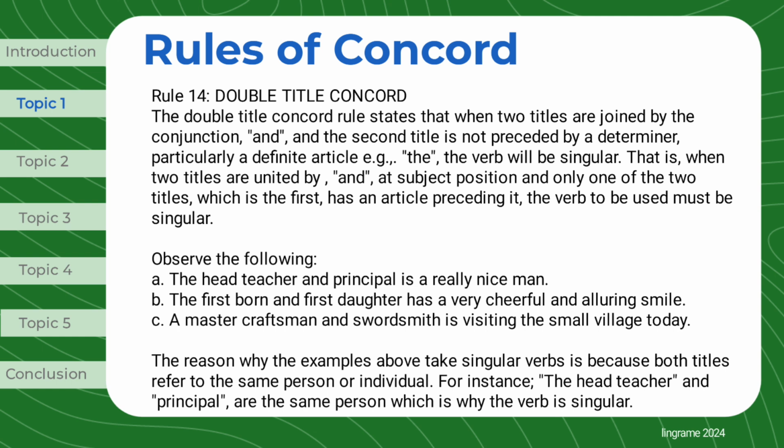Observe the following: the head teacher and principal is a really nice man. The firstborn and first daughter has a very cheerful and alluring smile. A master craftsman and swordsmith is visiting the small village today. The reason why the examples above take singular verbs is because both titles refer to the same person or individual. For instance, the head teacher and principal are the same person, which is why the verb is singular.